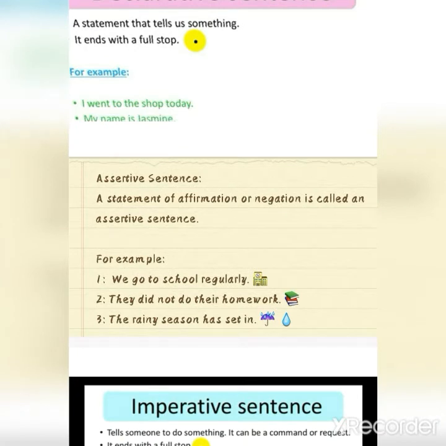Example, we go to school regularly. They did not do their homework. The rainy season has set in. In the first example, we are making a statement of affirmation. There is no negation, and we are not using helping verbs like did not, do not, does not, or will not. We are not using the word not. We are not making it negative in the first statement.